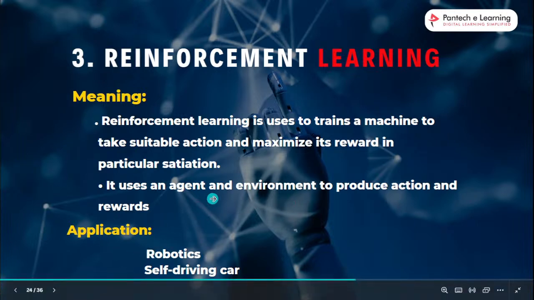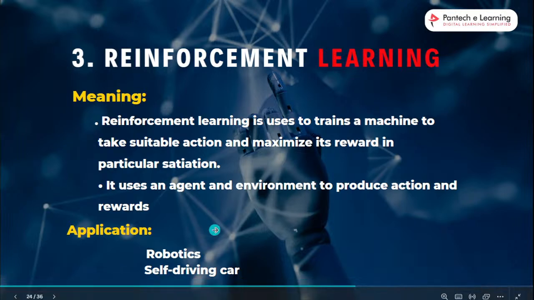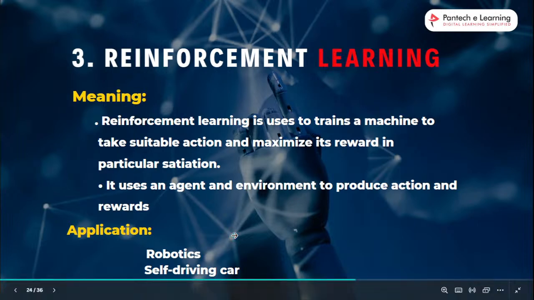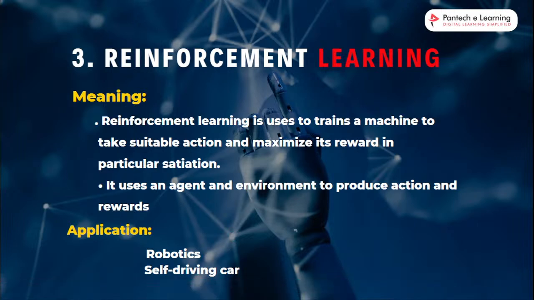What is the application of this reinforcement? For example, robotics and self-driving cars, because both come based on the example. If the robot does not perform well, we do the next process of training the robot. The self-driving car also works like this. Right.